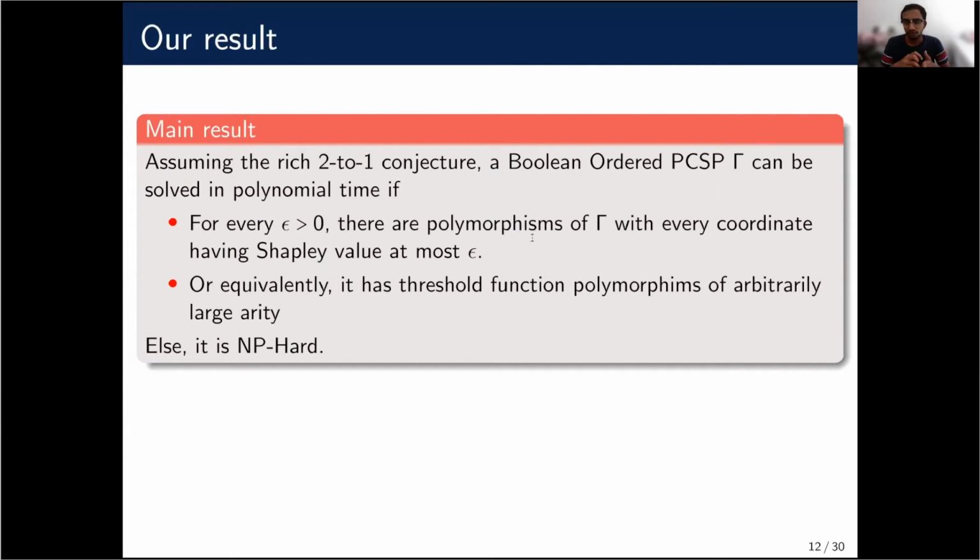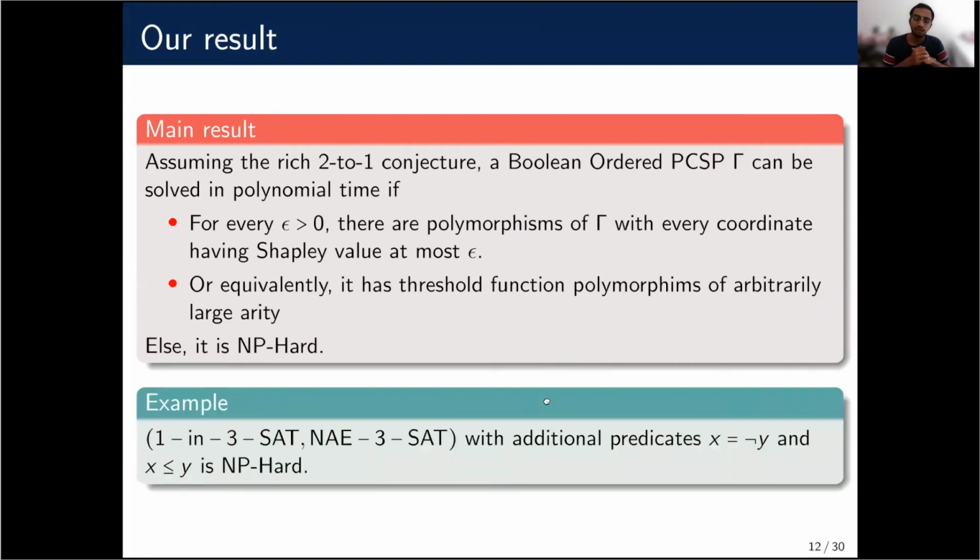Or equivalently, if it has threshold polymorphisms of arbitrarily large arity, it has a polynomial time algorithm, else it is NP-hard. I'll define this Shapley value later. And this Rich 2-to-1 is a conjecture recently introduced by Braverman, Khot, and Minzer that is closely related to the Unique Games conjecture.